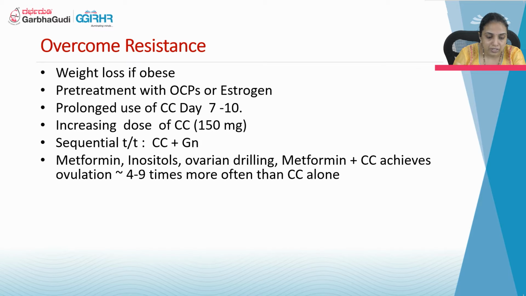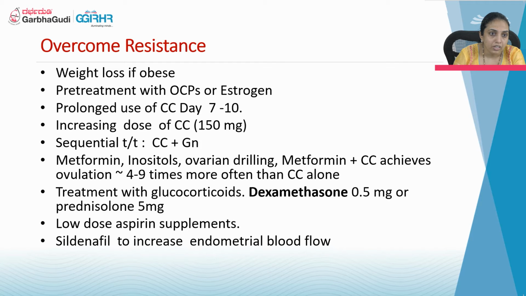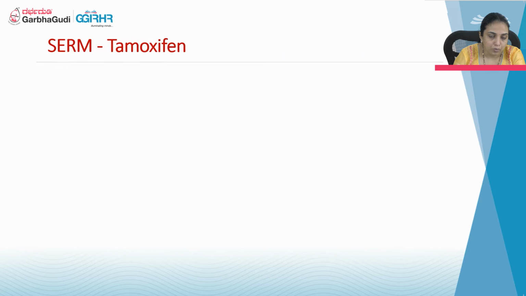Metformin with clomiphene citrate achieves ovulation 4 to 9 times more often than CC alone. A few recommend treatment with glucocorticoids like dexamethasone 0.5 mg or prednisolone 5 mg. We can give low dose aspirin whenever the endometrium is thin. We can give estrogen supplementation, aspirin to improve endometrial blood flow, and also sildenafil to increase the endometrial blood flow.